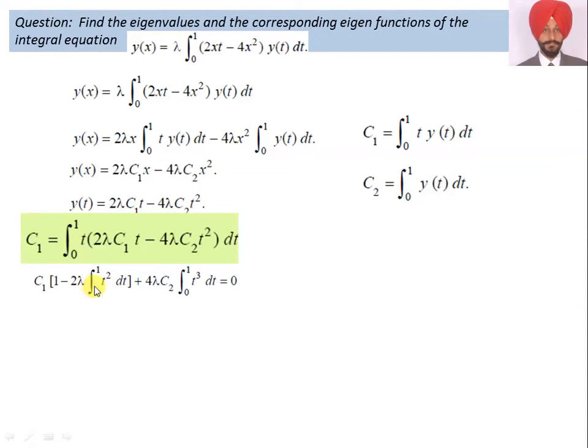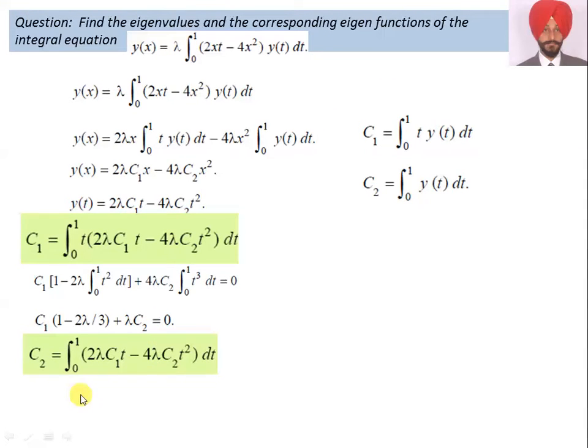So when we integrate t square, it becomes t cube, and integrating t cube by 3 from 0 to 1, it becomes 1 by 3, and here 4 by 4, the 4 cancels, so I got 1. So this is our one part.